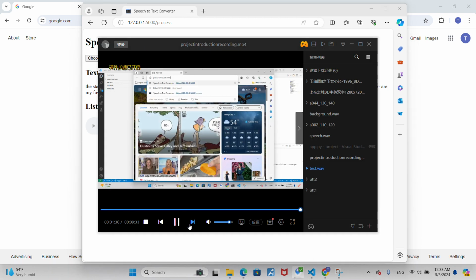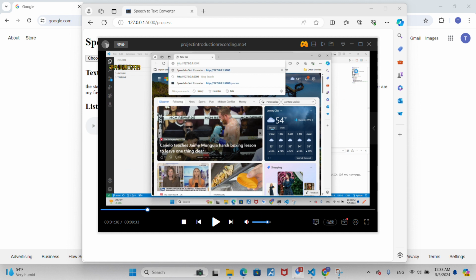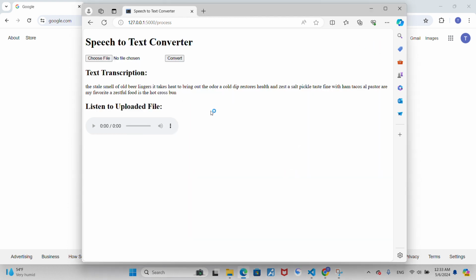Okay, it seems to work pretty well. So now I'm going to show a little bit of the code and the structure of the system.